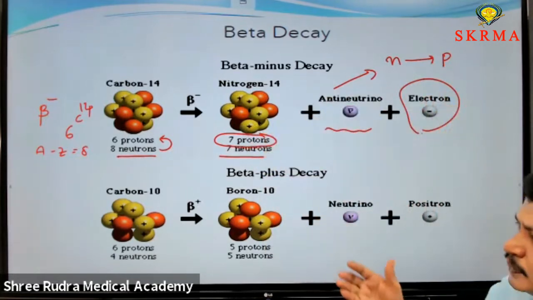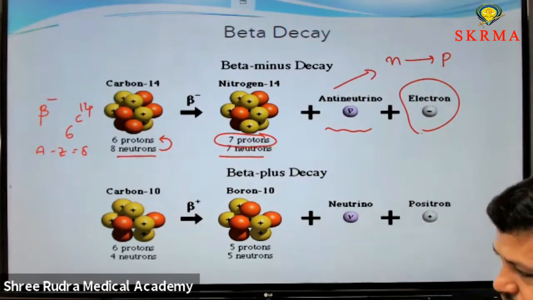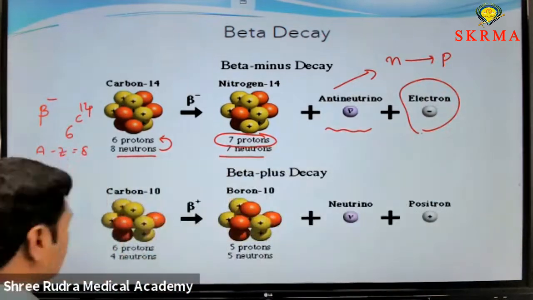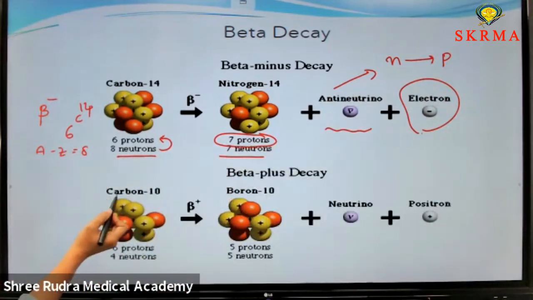Whereas if you come to beta plus decay here, protons, the carbon 10. Carbon 10 is nothing but 6C10.